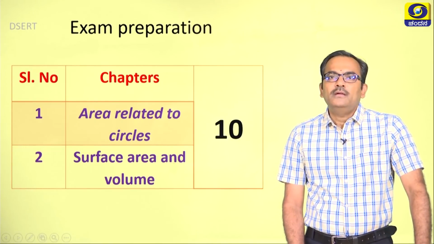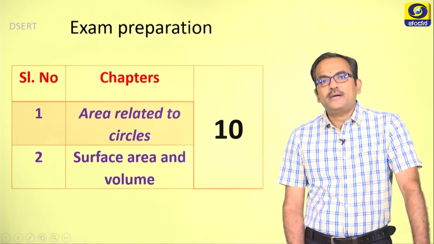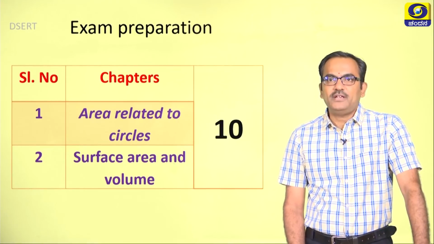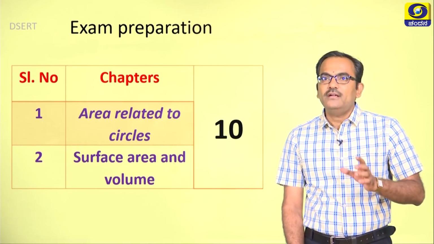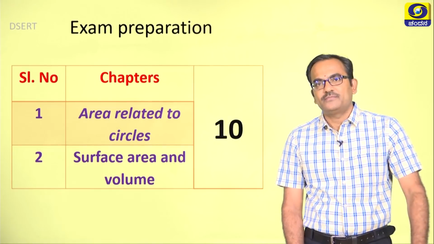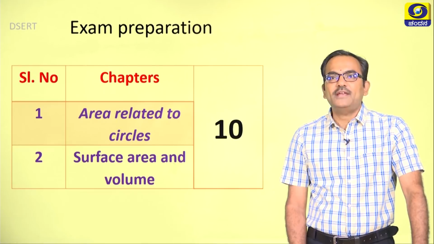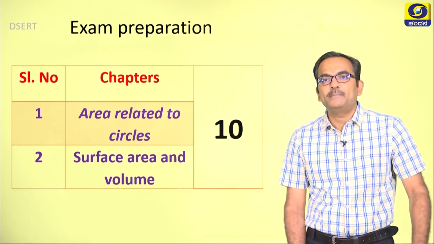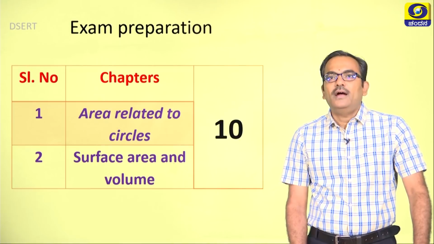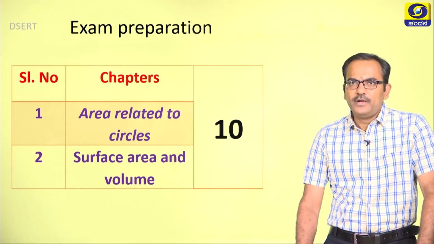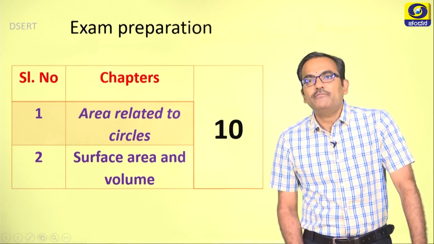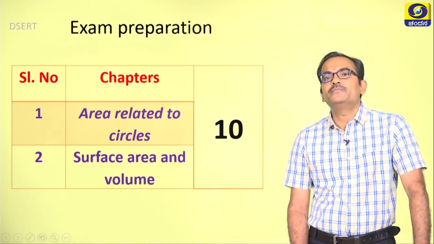Particularly, the area related to circles chapter and this particular chapter together constitute 10 marks. It can be 4 plus 6 or it can be 3 plus 7 as the case may be. But as I told you, this is a very important chapter from the 5 marks point of view.